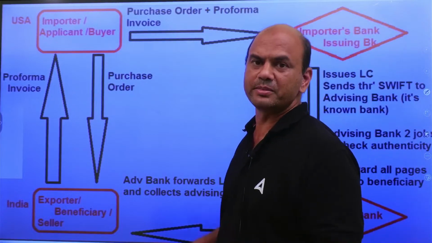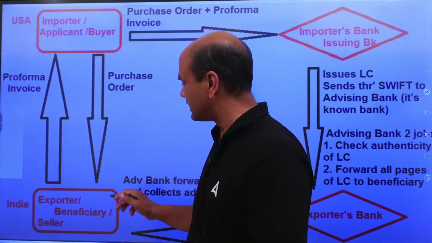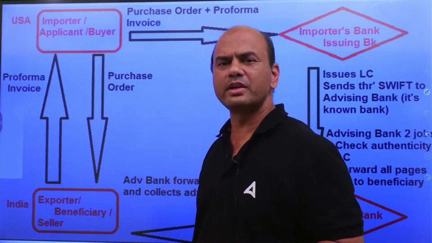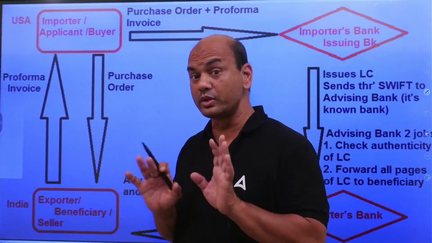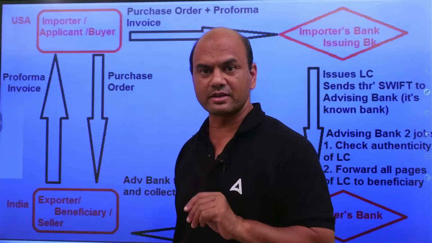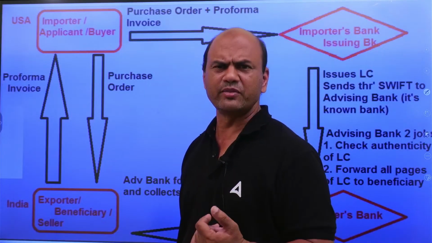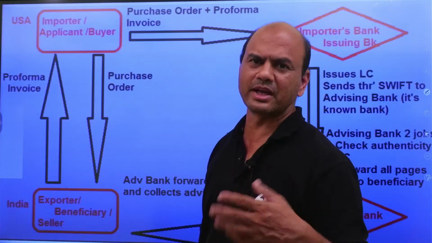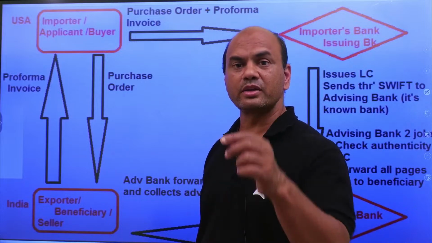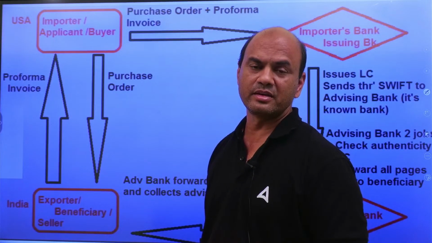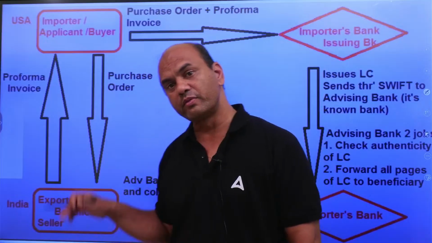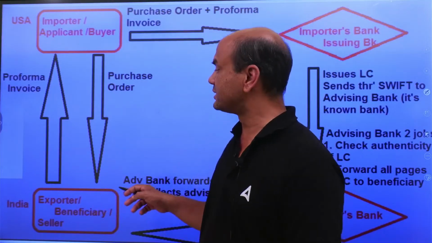See here, whenever a business starts, any business, what happens? There is a seller or exporter and there is a buyer or importer. Okay. What is the problem between the two? See here, if they know each other, then no problem. If they know each other, no problem. If you and I know each other, then we'll do the business. You give me something, I'll pay you, because we know each other, we trust each other. But if we don't know each other, you are in USA, I am in India, then how will we trust each other? We have not dealt with each other. In that case, what happens? We go for LC. LC means letter of credit.